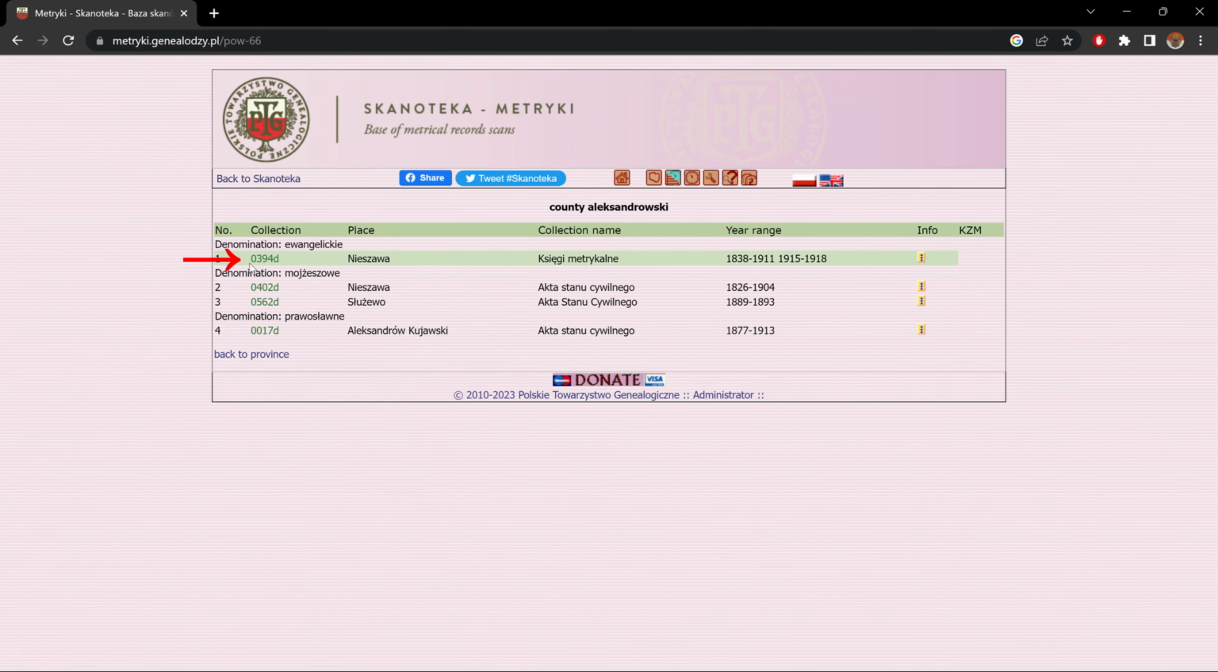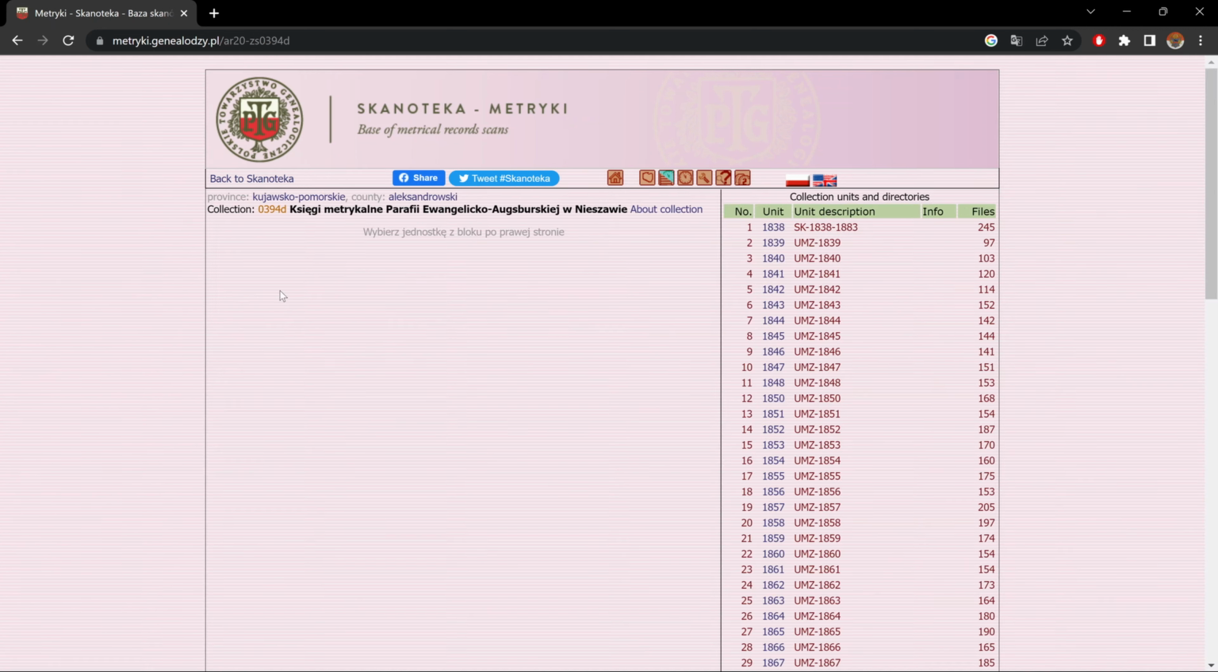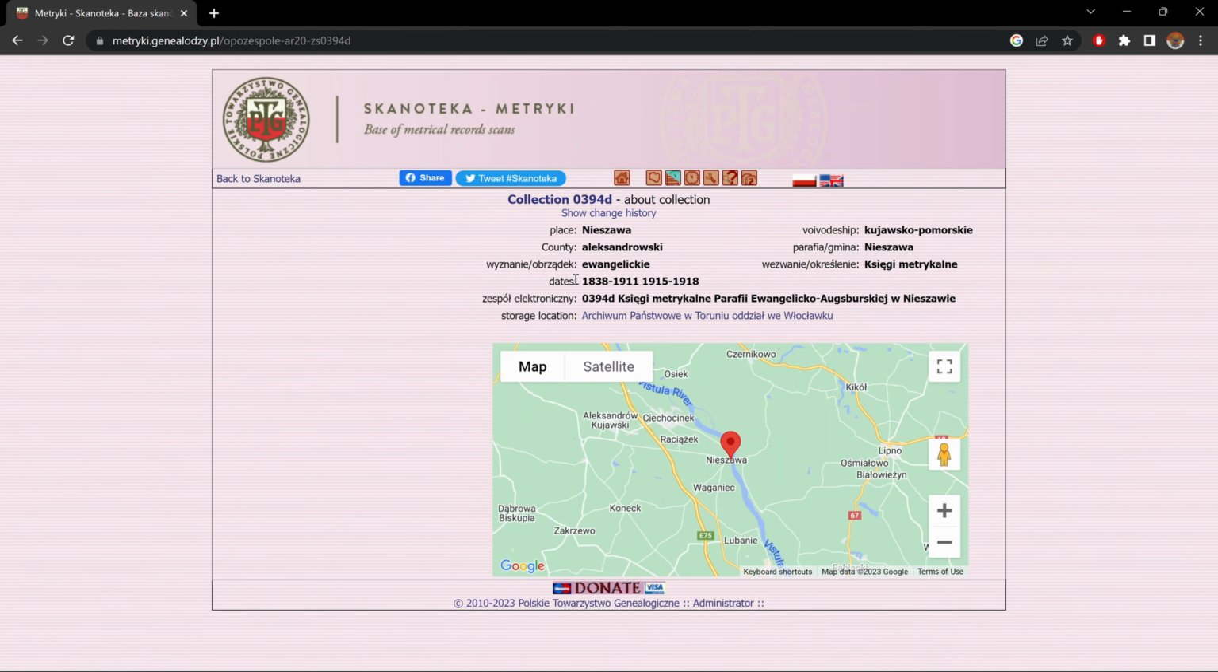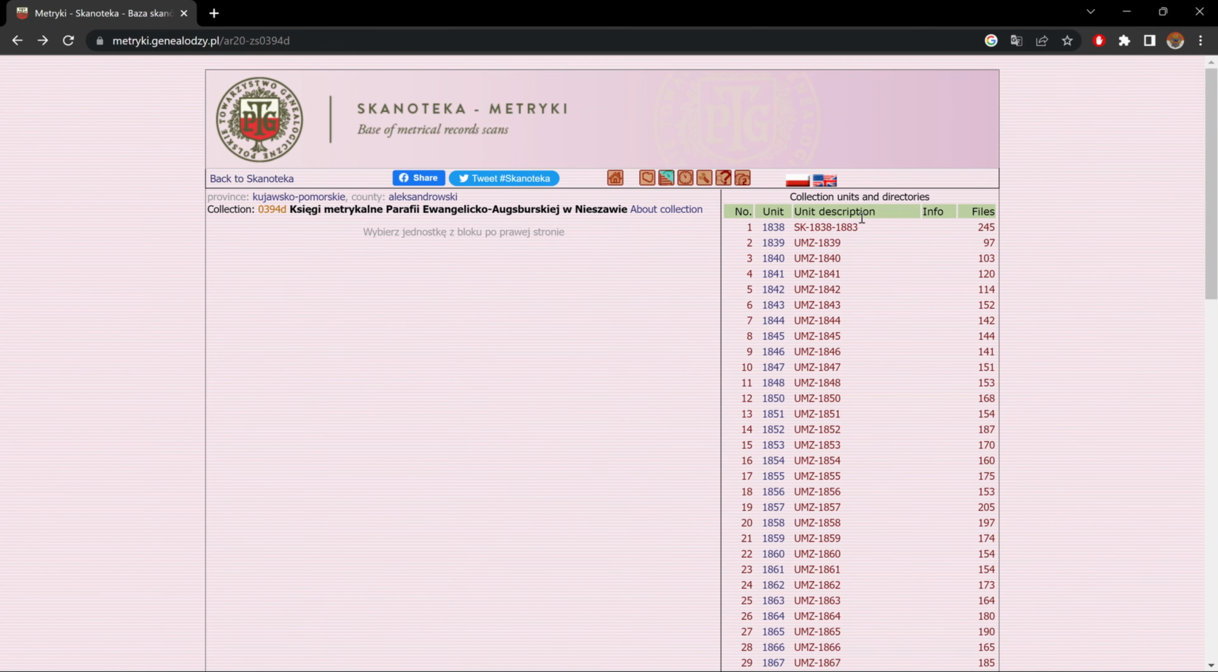So let's look at the first one, evangelist. The first thing we see on top here, the name of the parish of those evangelist records. Then we have a little about collection here. We click on that. It'll bring us to information on that parish. We go back, and here on the right hand side, we see a list of years that have those records. The record number, I guess you could say.